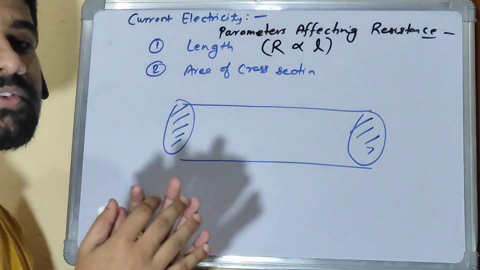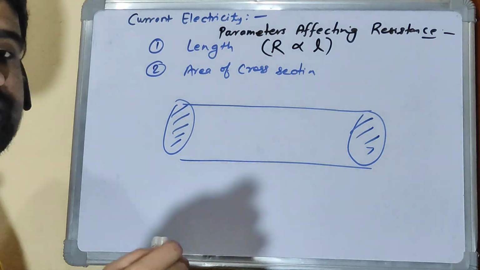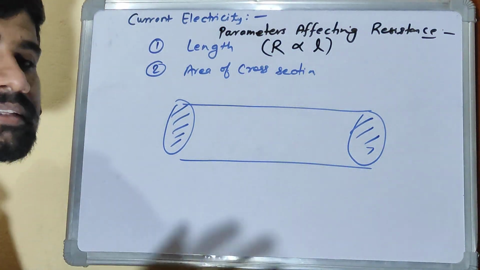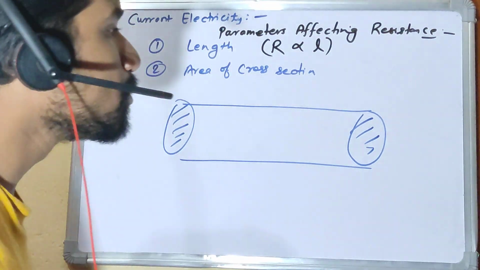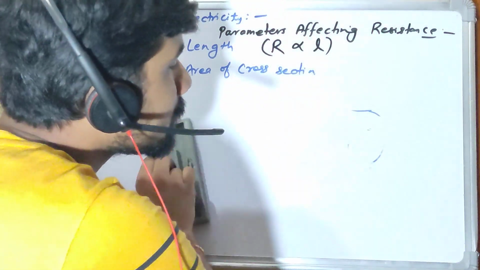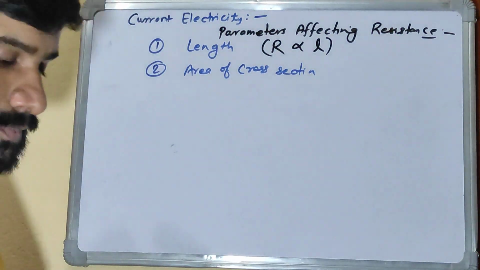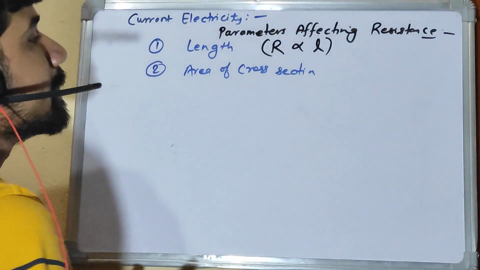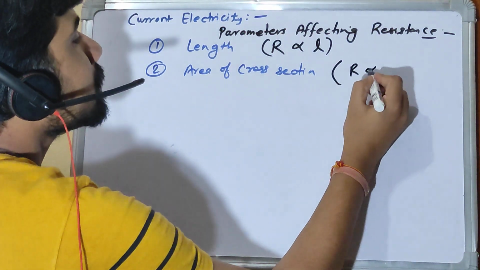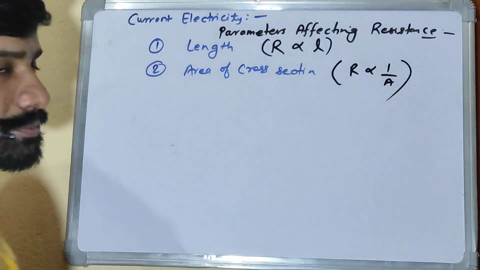Between two particles the spacing has comparatively reduced, right? So the chances of collision and things get reduced, and hence it has less resistance. So more the cross section, lesser the resistance, right? So I can also say that resistance is inversely proportional to area, right?